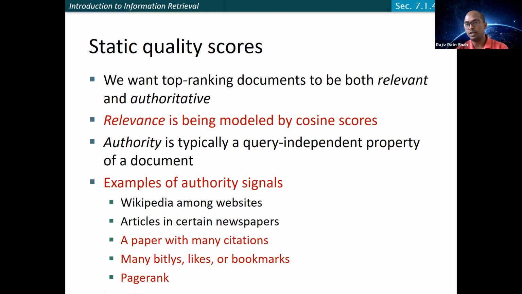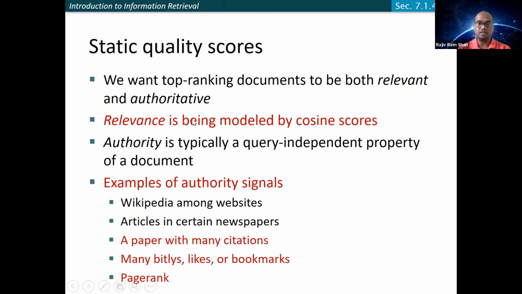One thing you can look at is the source. If the document is coming from an authenticated source, for example Wikipedia, you may rely on it more compared to a document coming from some random person. Another thing, if we are talking about research papers: a paper having high citations has higher quality compared to a simple arXiv submission. Similarly, PageRank is something Google and other companies use to determine the quality of a page.